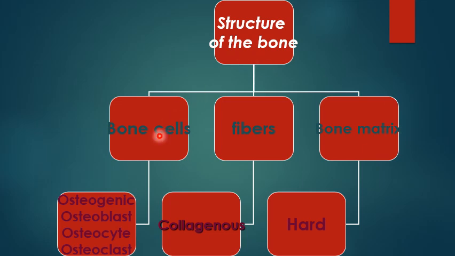The bone is formed of cells, fibers, and matrix. The cells are the osteogenic, which is the stem cell; the osteoblast, the one that builds the bone; the osteocyte, the cell that maintains the bone; and the osteoclast, the cell that will eat the bone. For the fibers, we have collagen type 1, which is the strongest type of collagen fiber in your body. The bone matrix is hard due to deposition of calcium salts.